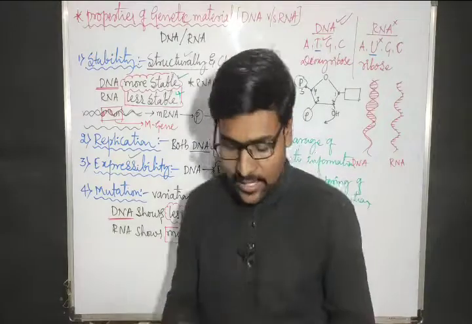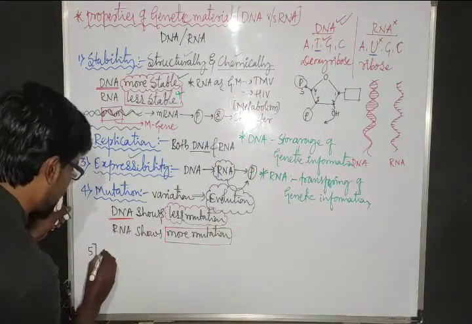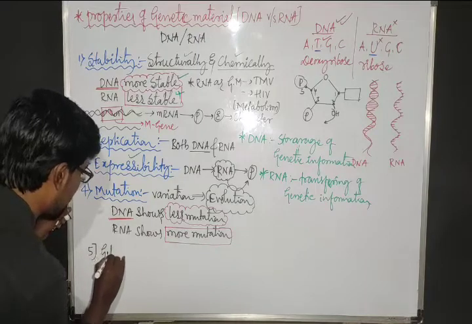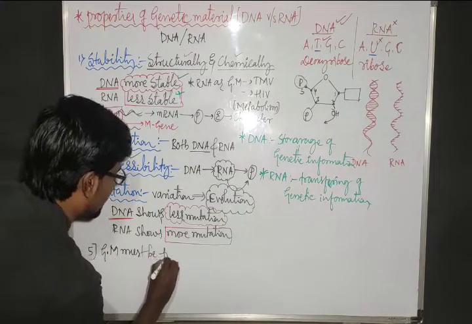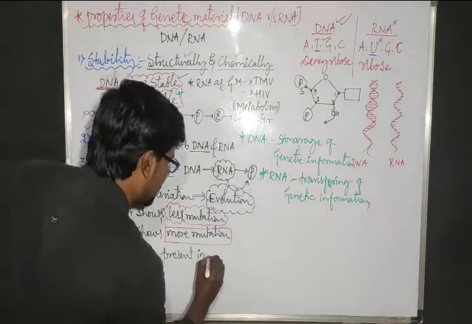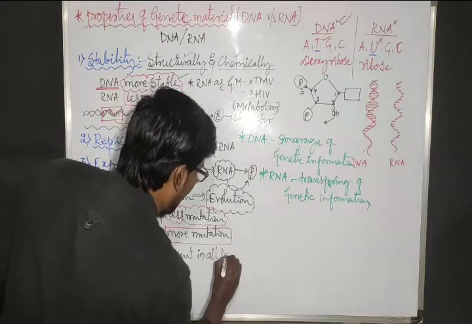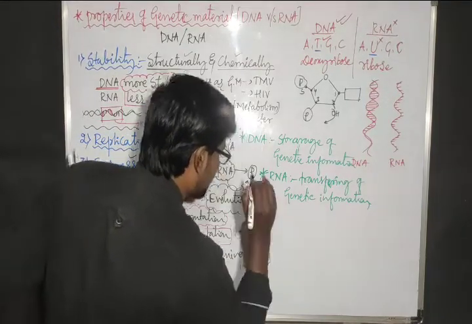And one more thing we can consider: genetic material must be present in all living forms.